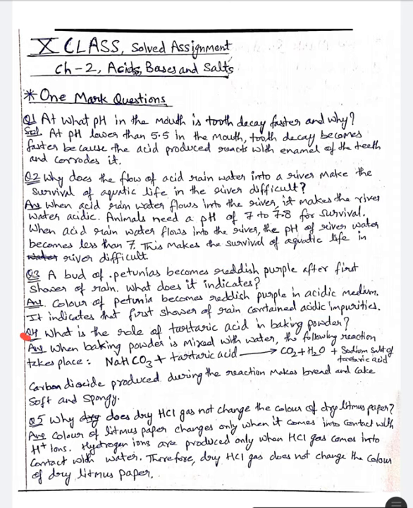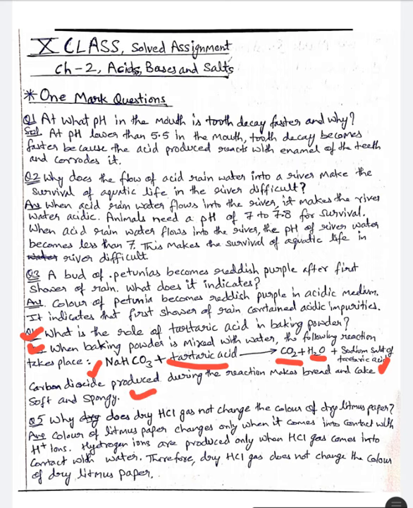Question number 4 is, what is the role of tartaric acid in baking powder? Answer is, when baking powder is mixed with water, the following reaction takes place. NaHCO3 plus tartaric acid gives CO2 plus H2O and a sodium salt of tartaric acid.